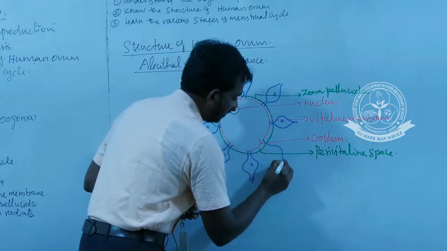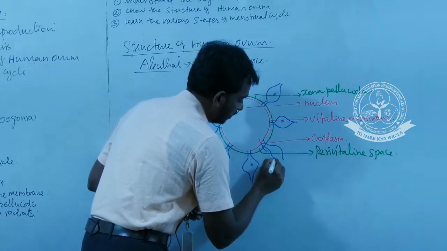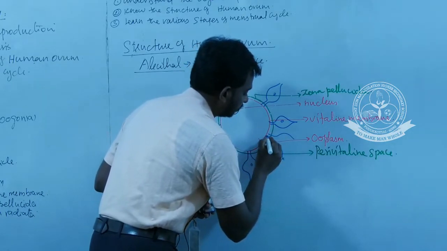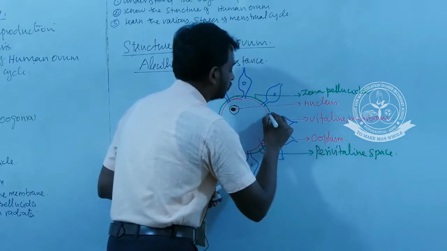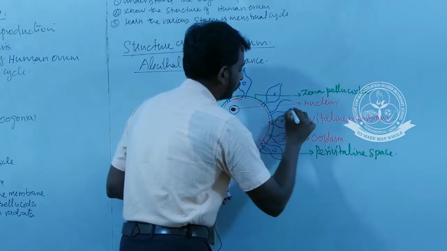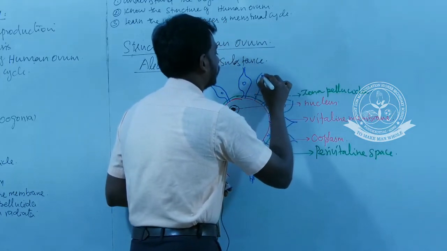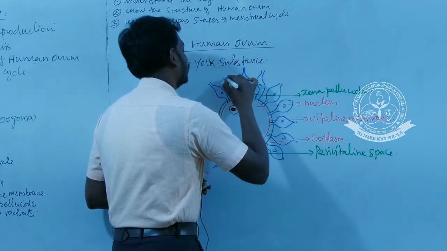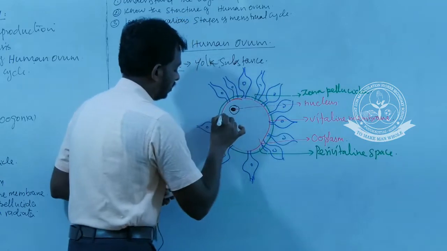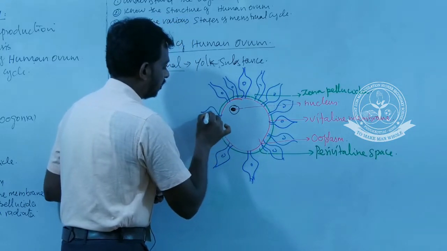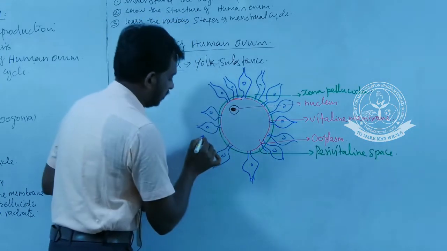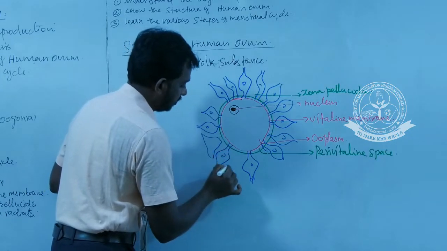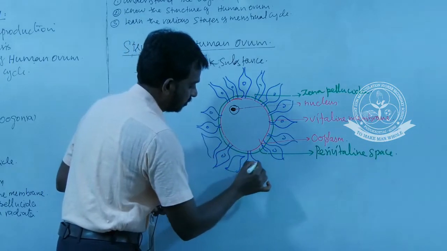The name of the layer is corona radiata. Here also you have to draw the corona radiata. This space is also filled with the layers.